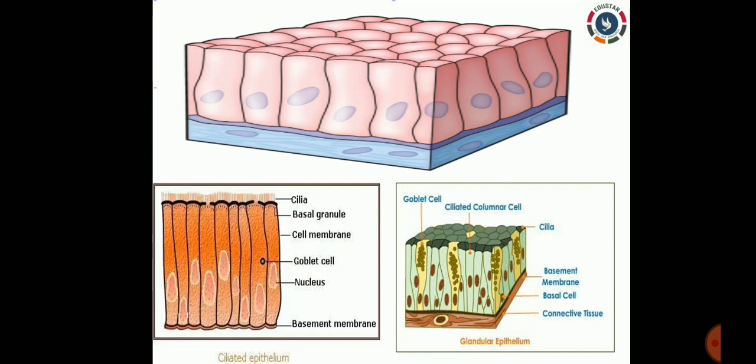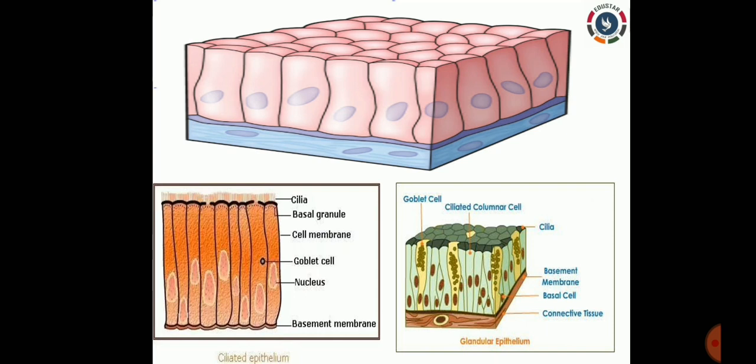The cells are cuboidal and columnar with fine hair-like structures. The main functions are protection and spreading of mucus, and cilia help to move particles. By the rhythmic movement of the cilia, material moves in only one direction. Cilia also help in movement of gases and liquids.